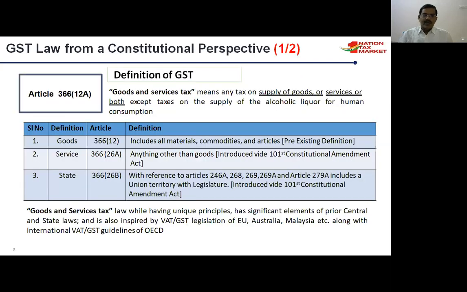GST law also involves a constitutional amendment. So what is GST as per Article 366, sub-clause 12A?